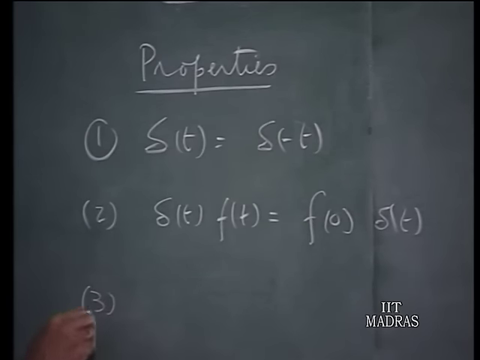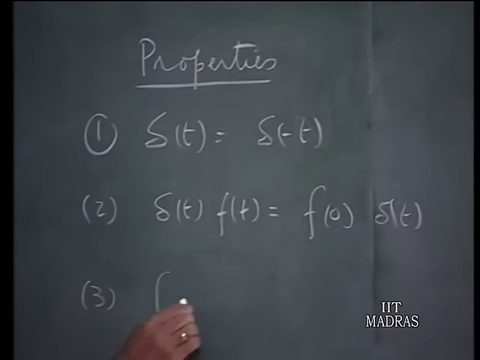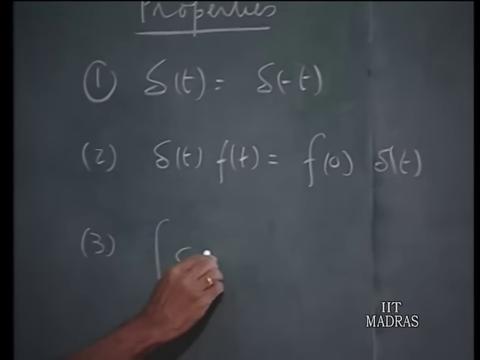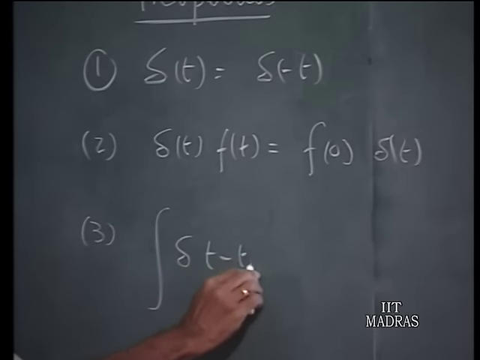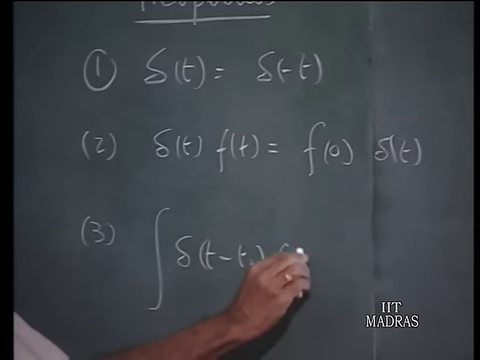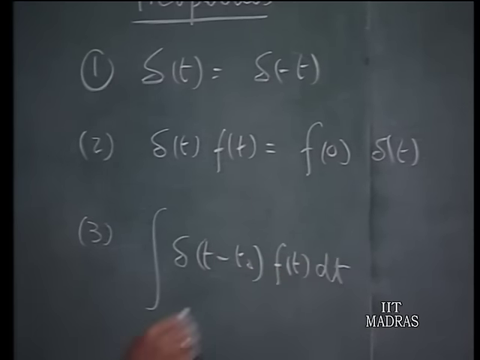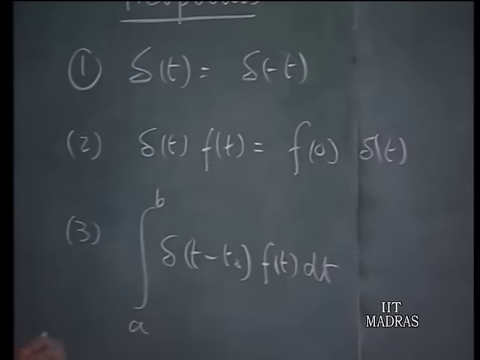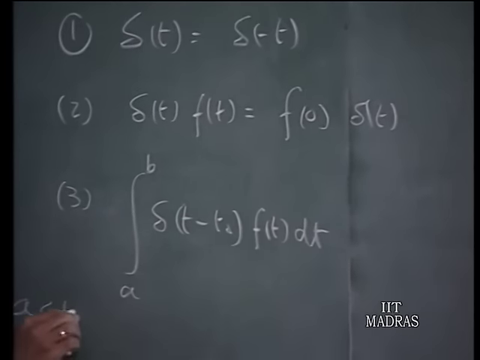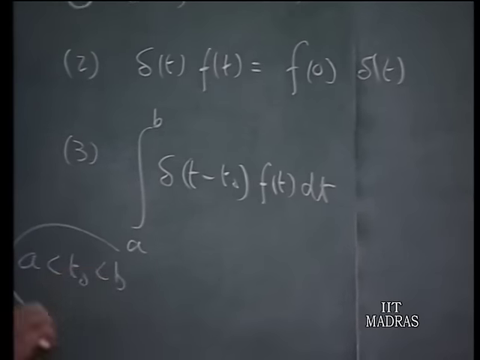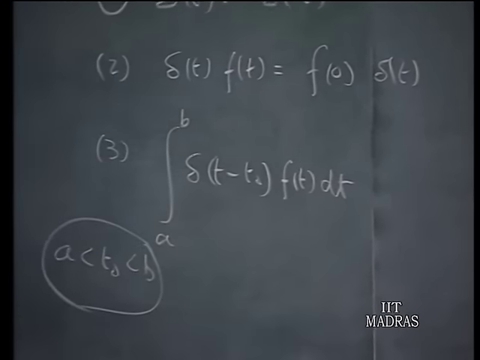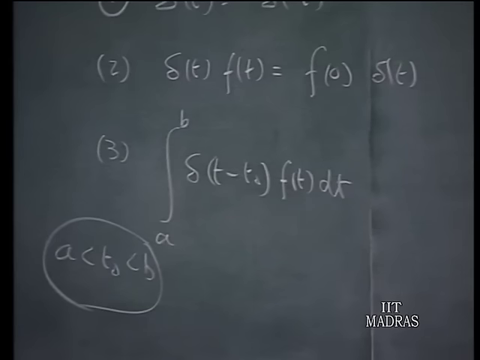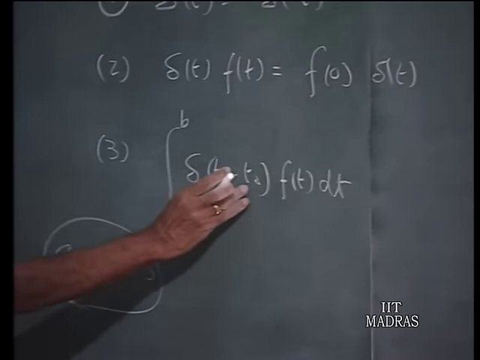Thirdly, if I integrate delta t minus t naught times f of t dt over a range which includes t naught, then obviously the integrand is 0 everywhere except when t equals t naught, because at that time delta t minus t naught exists.